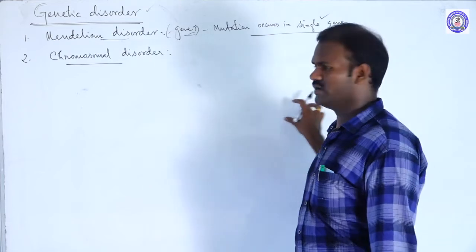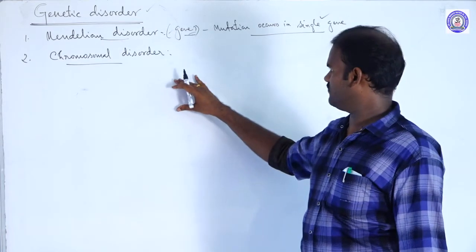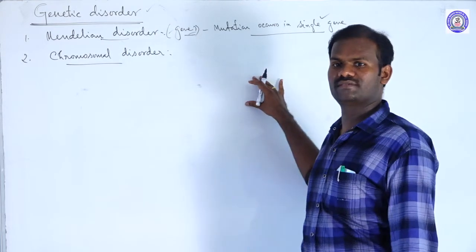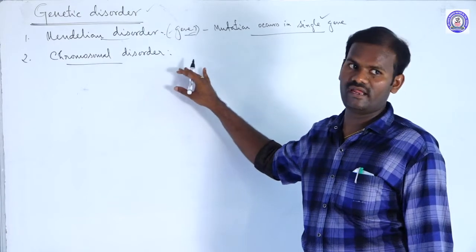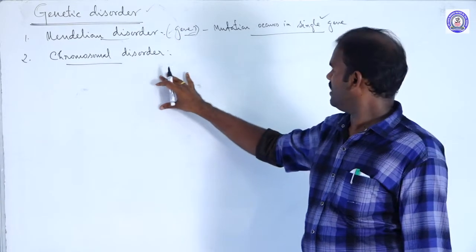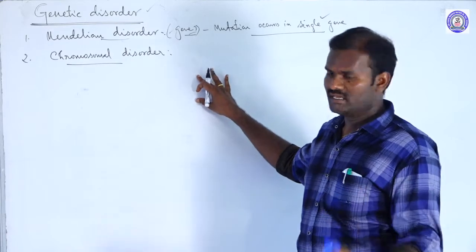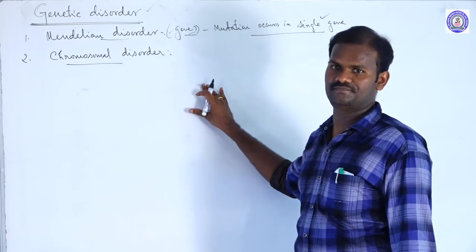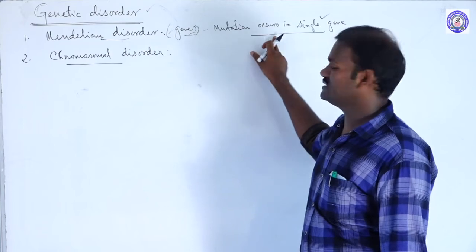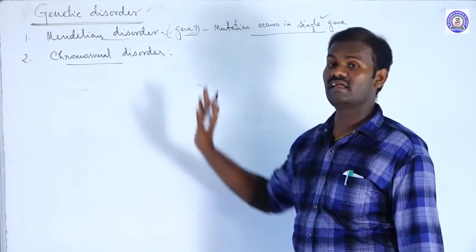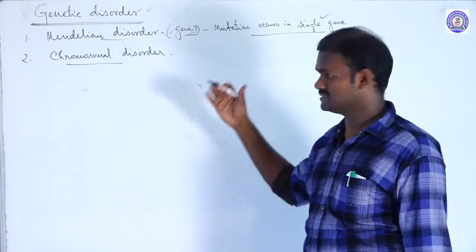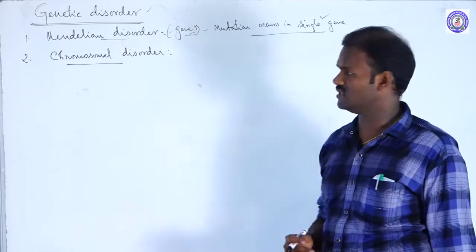DNA is made up of a nucleotide sequence. We know that the nucleotide sequence is a combination of four nitrogenous bases: adenine, guanine, cytosine, thymine. Among these, a small segment of DNA is called a gene. When a gene gets mutated, it results in certain disorders. These are called Mendelian disorders. We will discuss certain diseases of Mendelian disorders later.